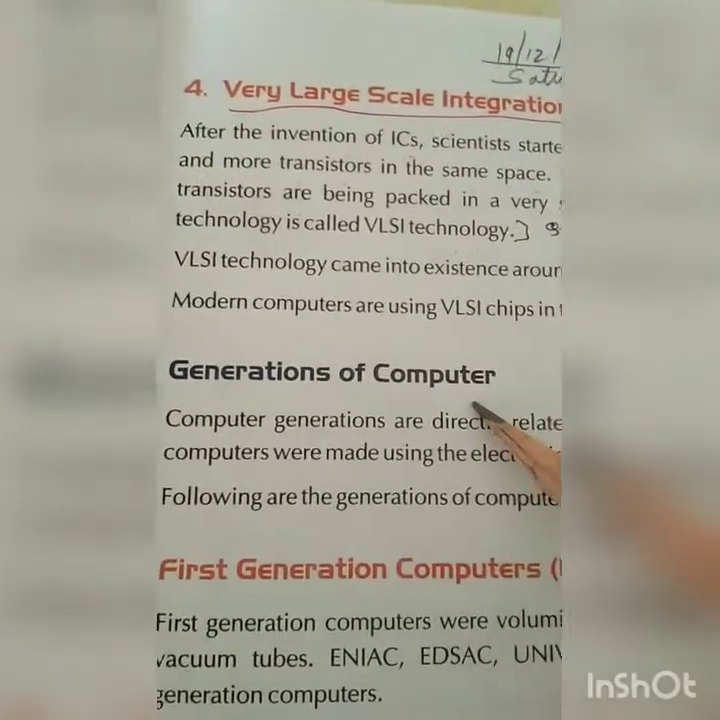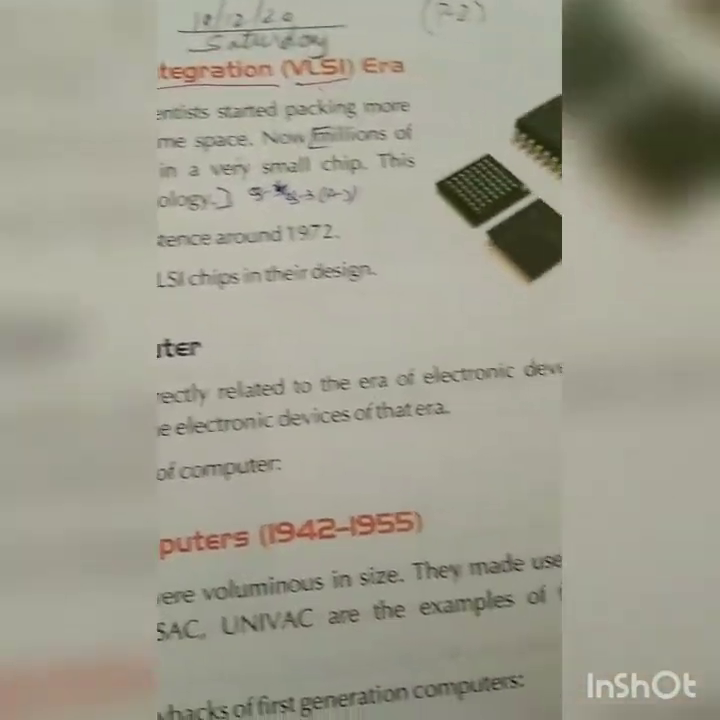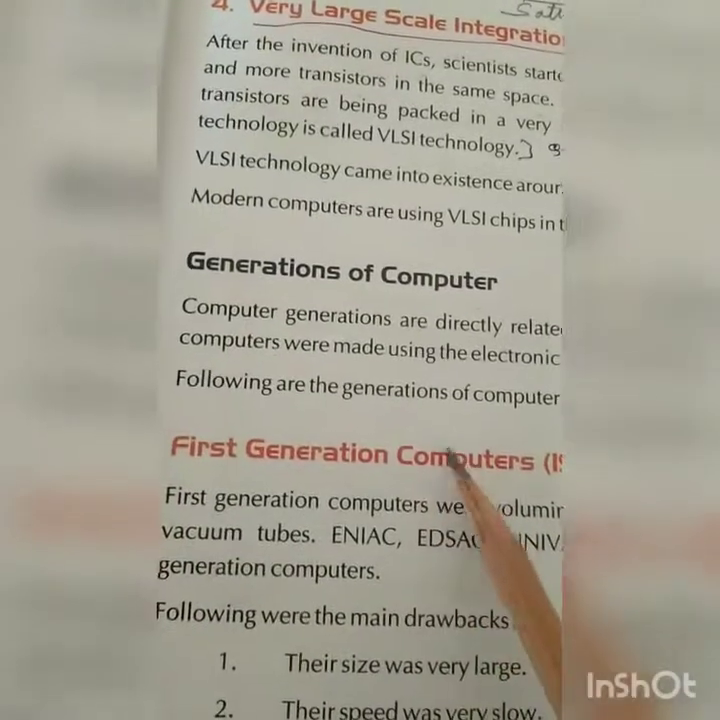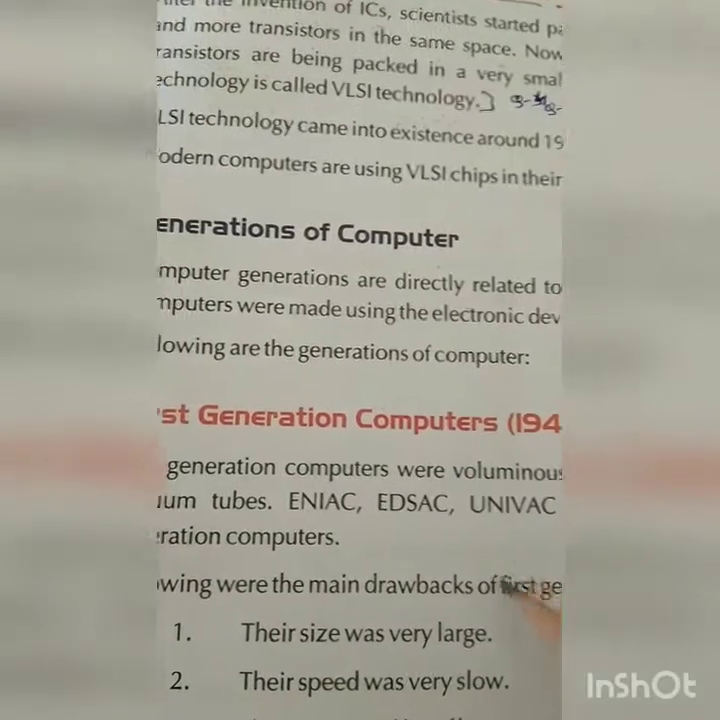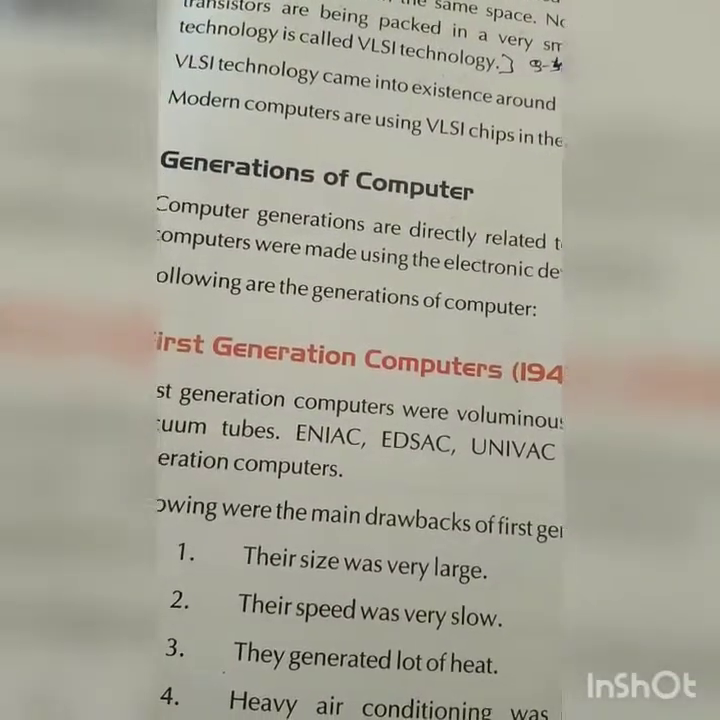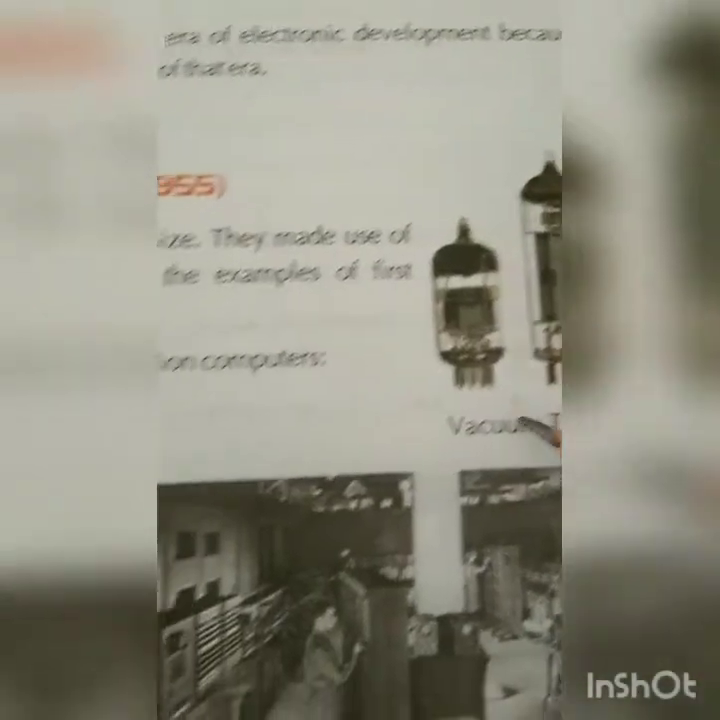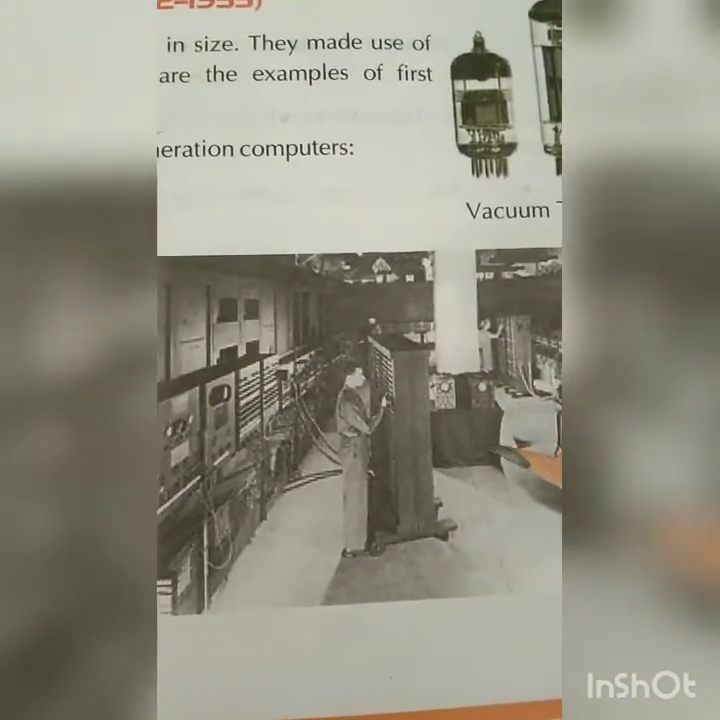Now generations of computer. Computer generations are directly related to the era of electronic development, because computers were made using the electronic devices of that era. Here it is given in points, generations of computer. Names are given, along with a short picture and a short description. The first one you can see is the vacuum tube. Computers started from this vacuum tube, and this is a room-sized computer which occupies a lot of space.